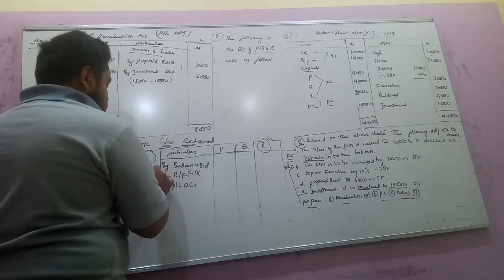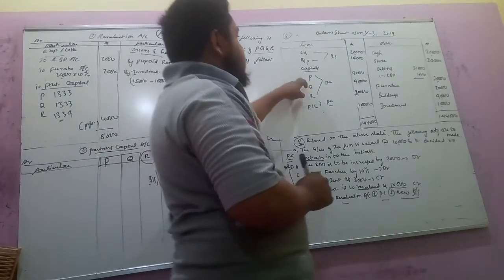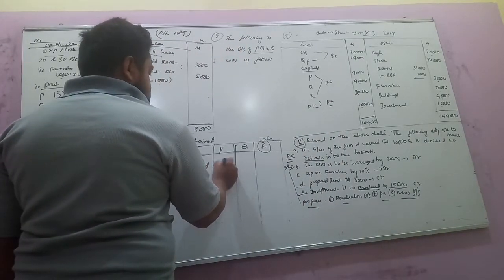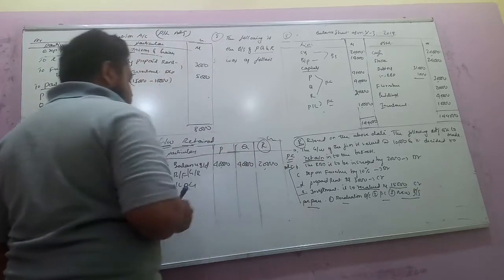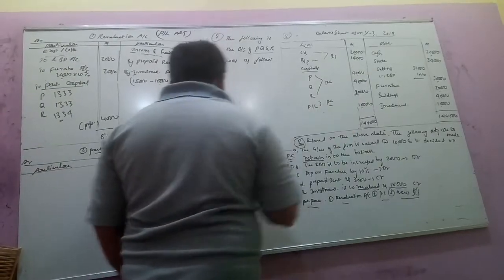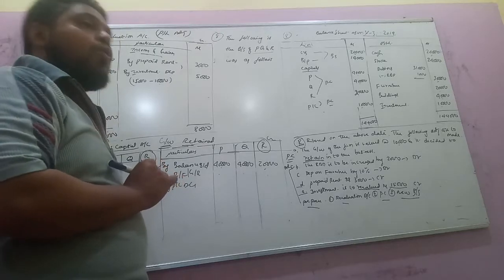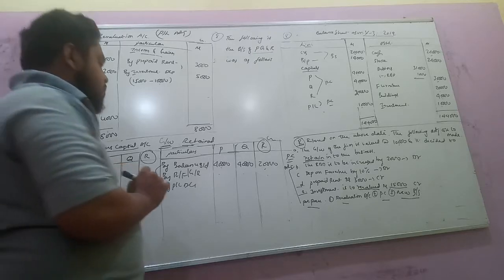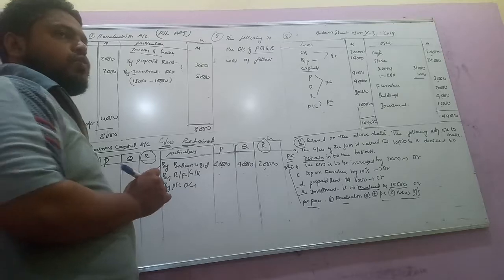We take these from the old balance sheet. First, capitals: 40,000, 20,000. Next, general reserve is not there. Profit and loss account 10,000 is a loss. We share this loss among the partners in their old ratio. The old ratio is not given, so we share equally: 10,000 divided by 3, 1:1:1.